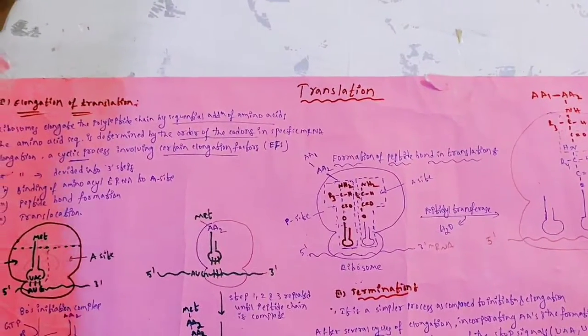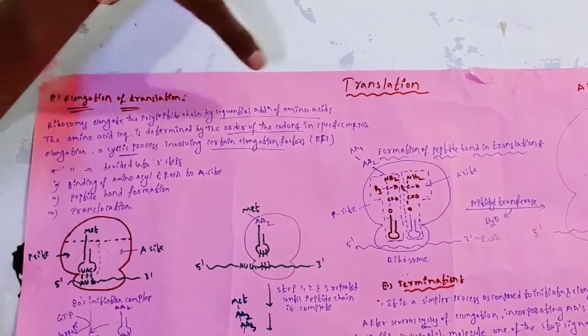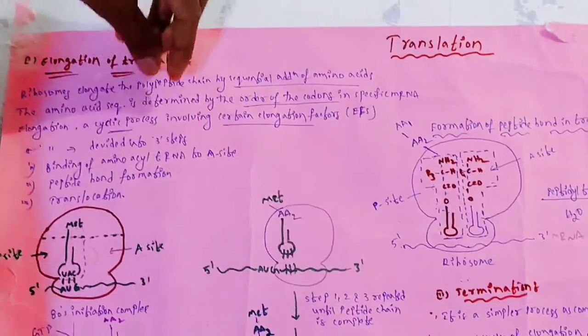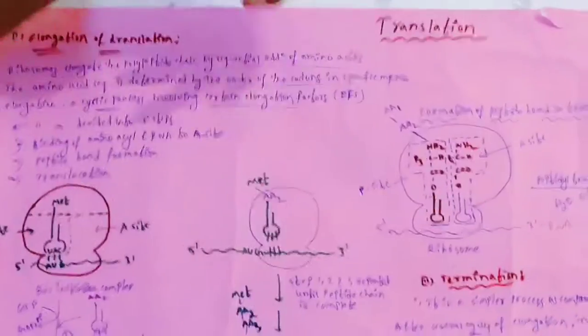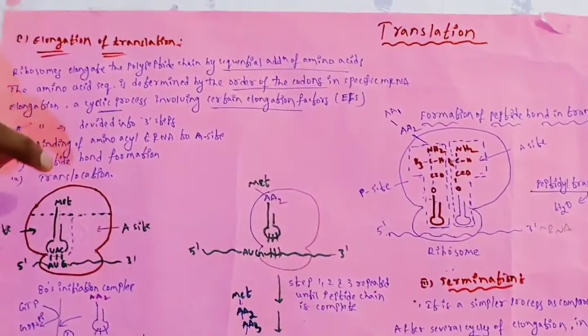The next part of translation. Okay, in my previous video I discussed up to initiation of translation. This is the second part of translation. In this I am going to explain elongation of translation as well as termination of translation. In the last video, initiation was completed.